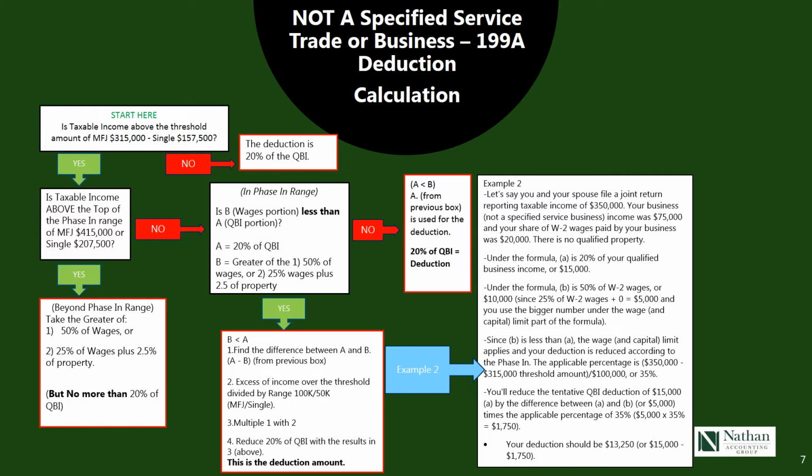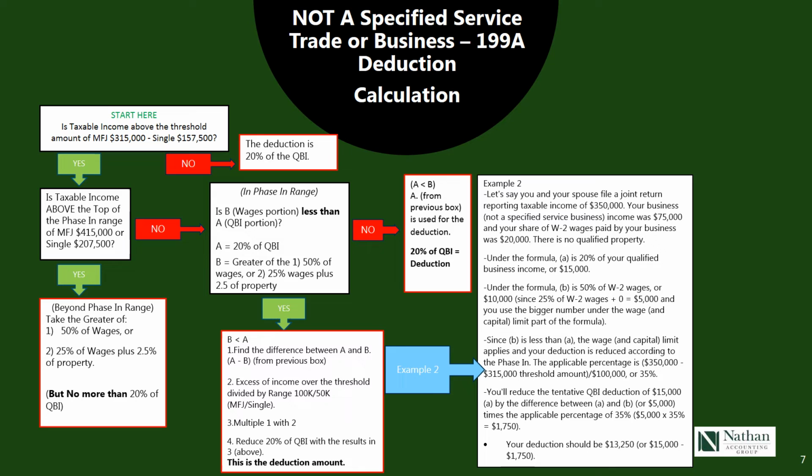Since we didn't have applicable property, we need to do the test, which is 50% of wages, which is going to yield the greatest amount, which is $10,000. If we stop right there, we could see that since B is less than A, then we need to do an adjustment. And the adjustment works like this.